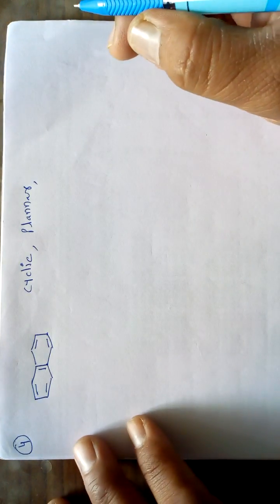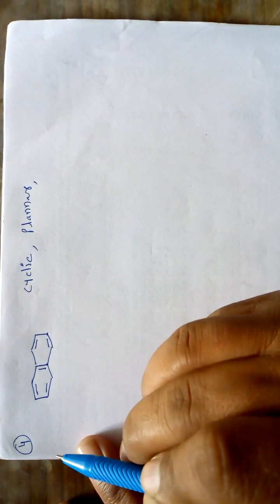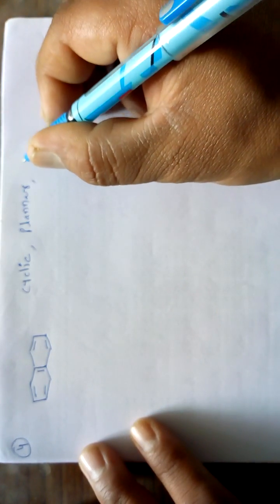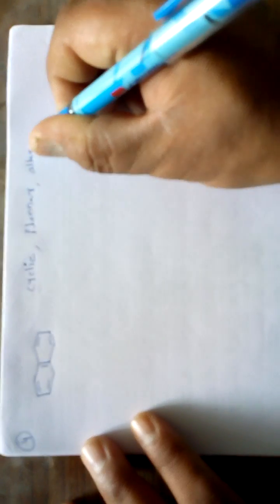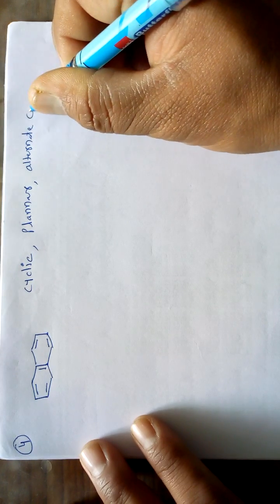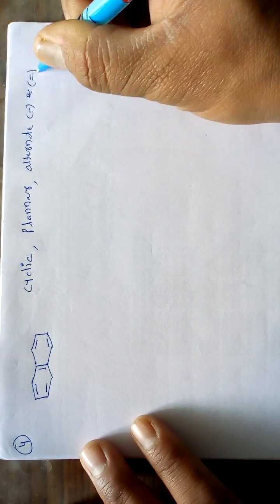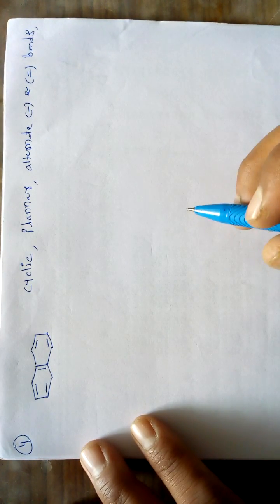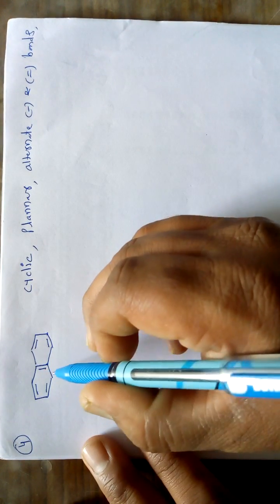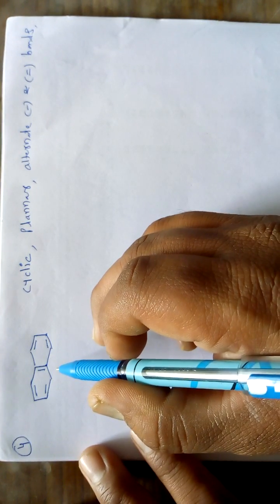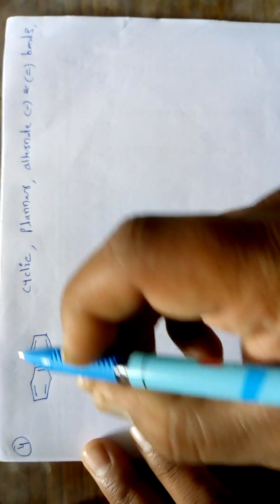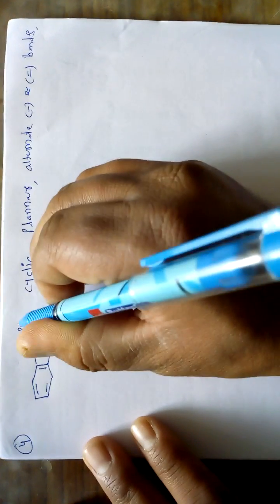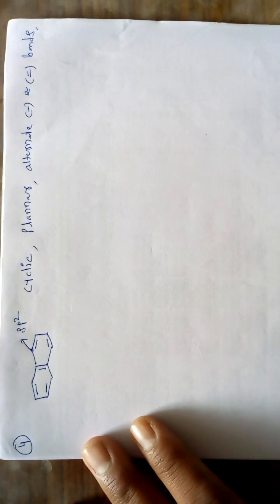The next important condition is that there must be alternate single and double bonds. So these single and double bonds are present in an alternate manner. Alternate single and double bonds are already present, so it obeys rule number 3. The 4th important rule is that each carbon in this molecule must be either sp2 or sp hybridized. So we can see here each carbon is sp2 hybridized.